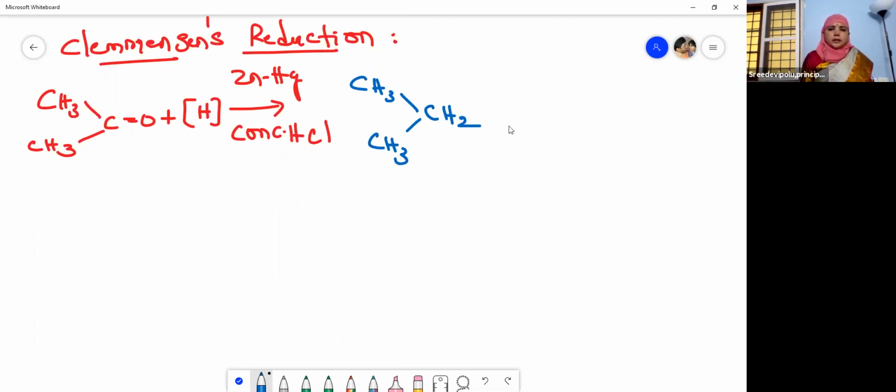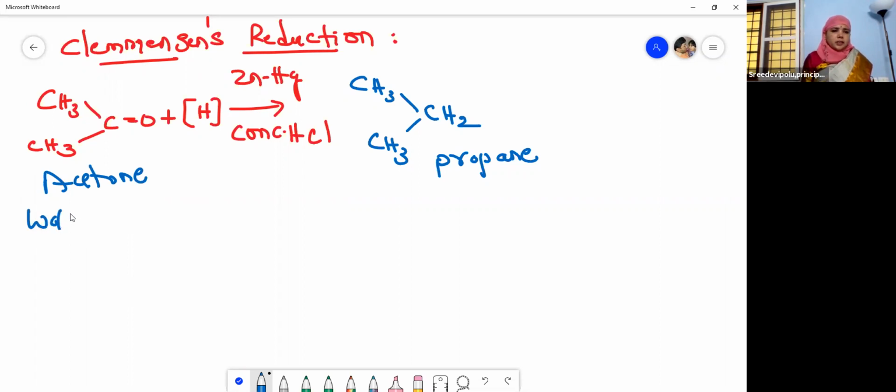What is this? Propane. As acetone contains 3 carbons, the product also contains 3 carbons. That's the thing which you have to keep in your mind. Here also 3 carbons. So on Clemmensen's reduction, acetone gives propane. In general, we have to understand that they will give alkanes. What do they give? Alkanes.